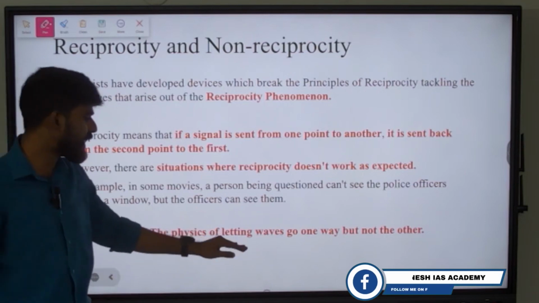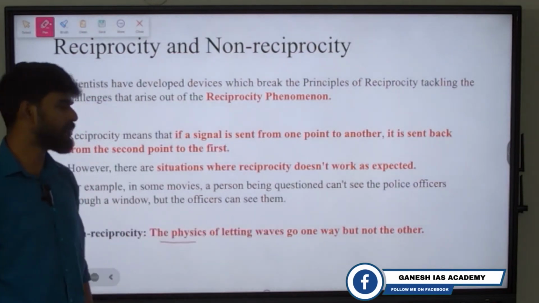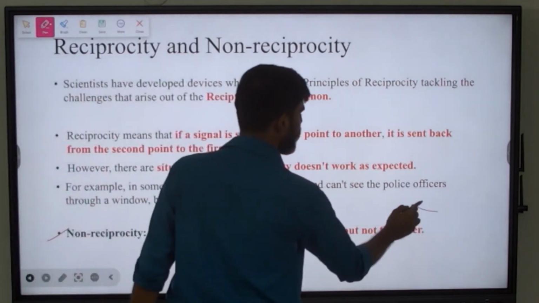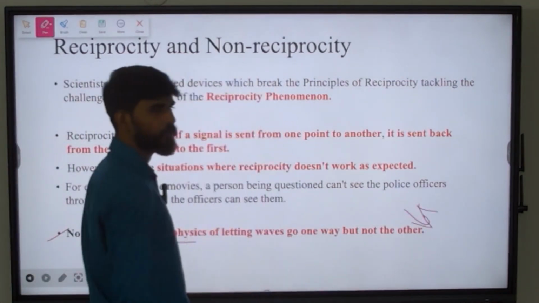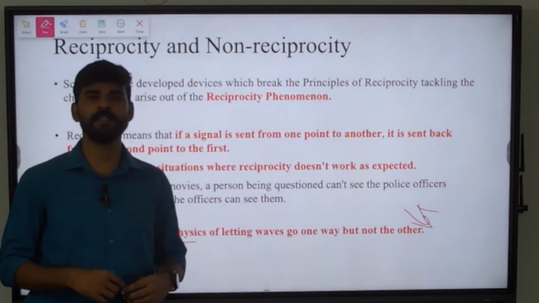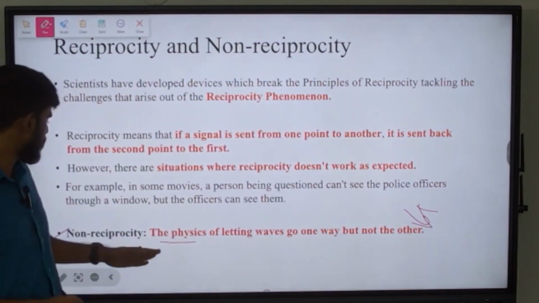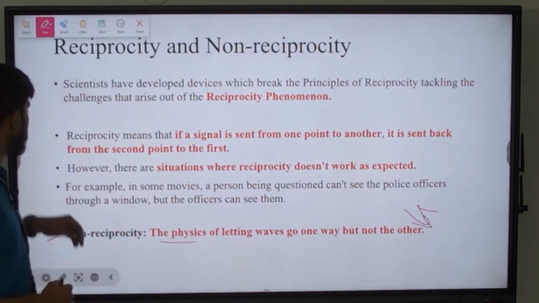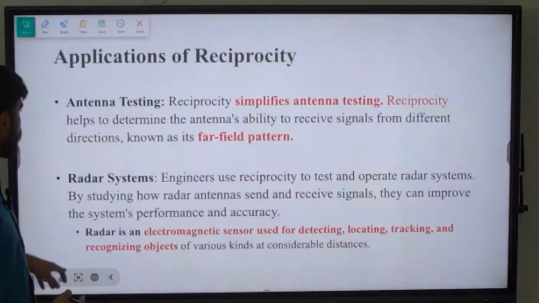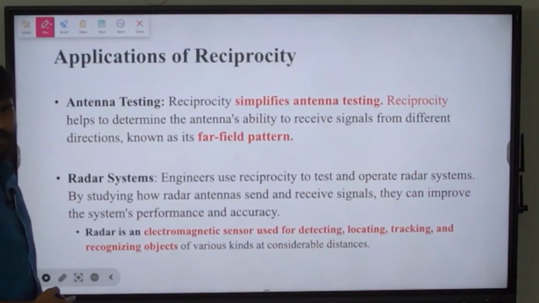The physics of letting waves go one way but not the other. So there the light waves are allowed one way, but not the other way. That is why it is acting as a mirror on one side and as a transparent window on the other side. Okay, so this is non-reciprocity. Now let us get into the details of the applications of reciprocity. Where are we using the reciprocity concept?